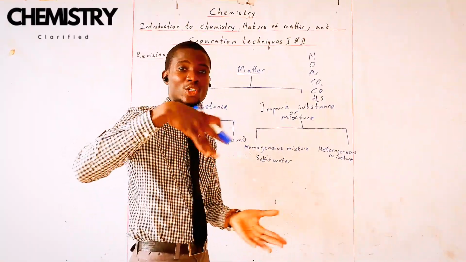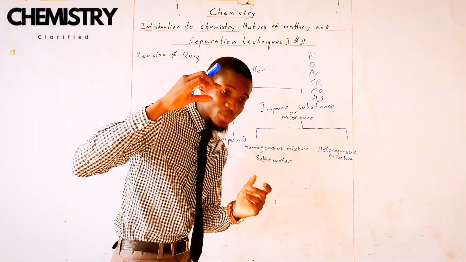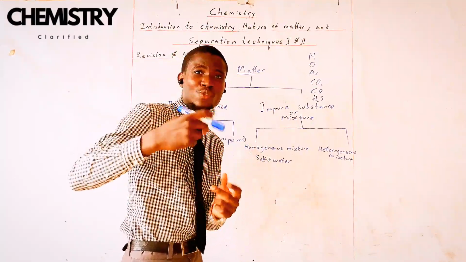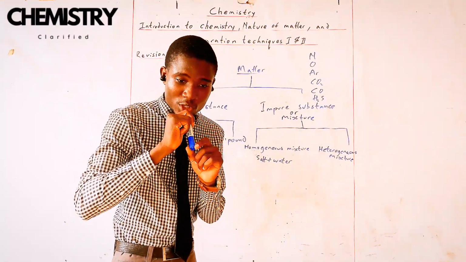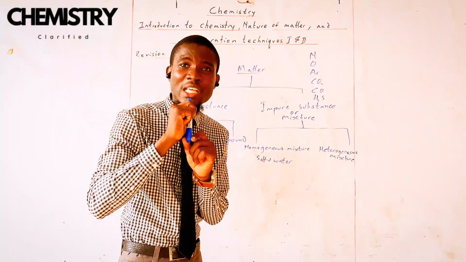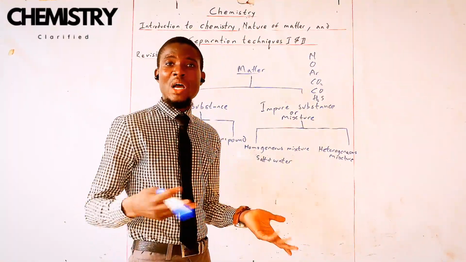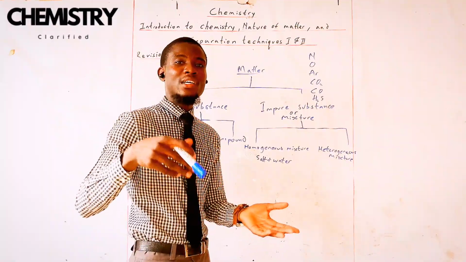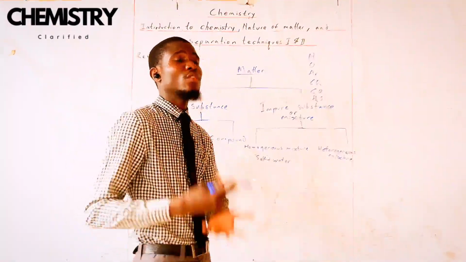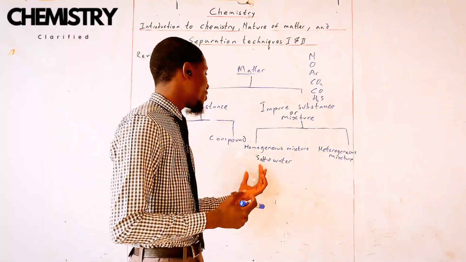If you look at it from the top to the bottom, the constituents are going to look uniform. And if you put a straw to the top of that salt water, you are going to taste the same amount of saltiness as you would at the bottom of the cup. So it has uniformly dissolved. The salt has uniformly dissolved in the water. So that's an example of a homogeneous mixture.